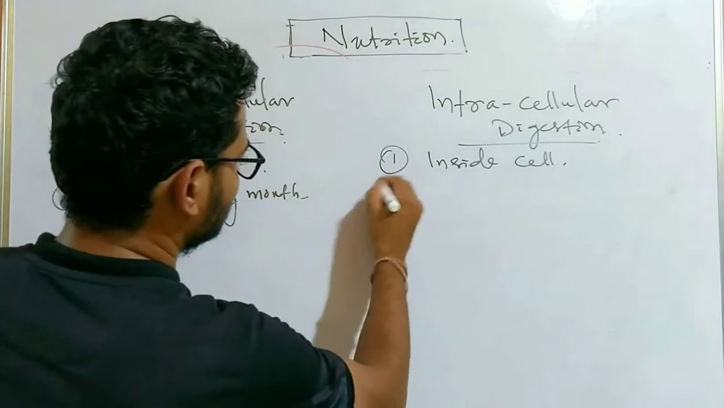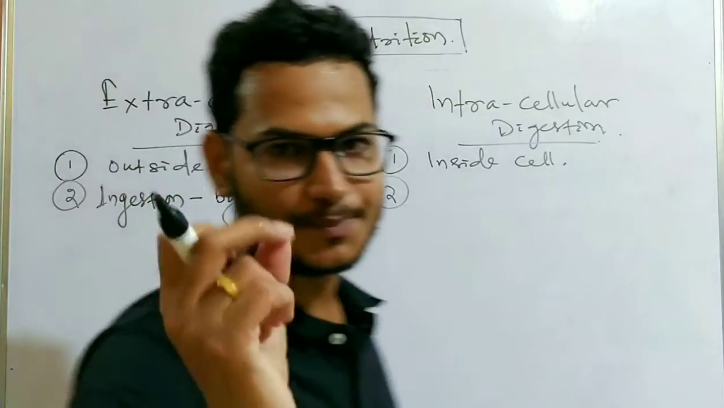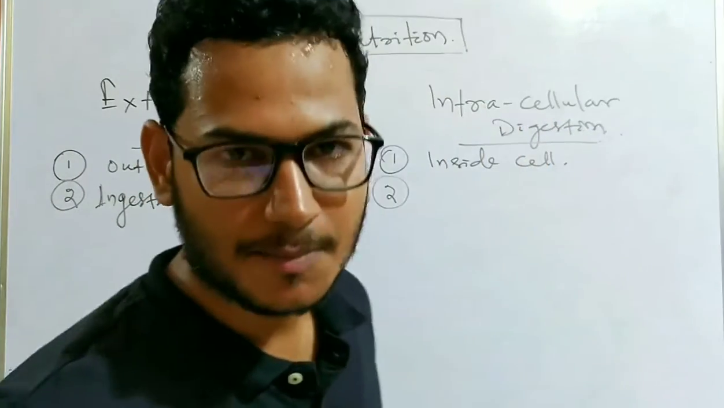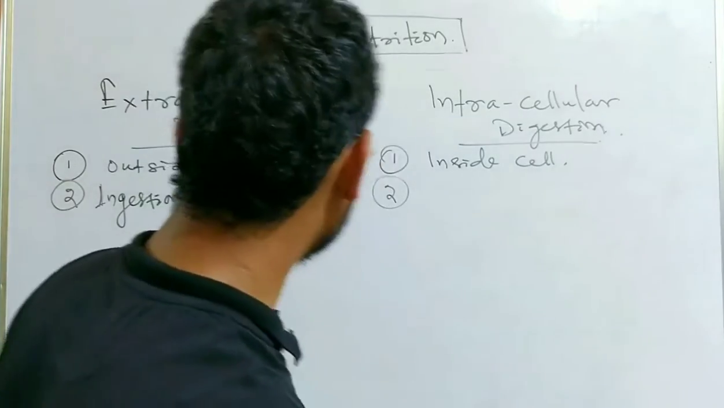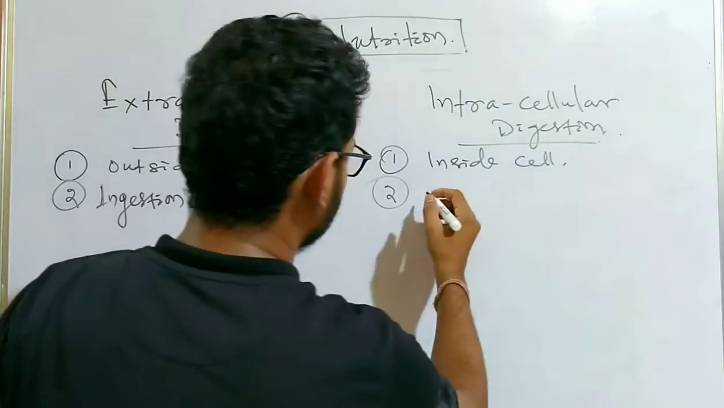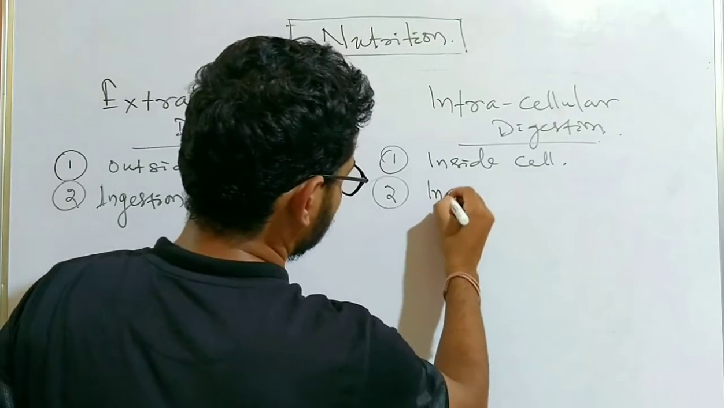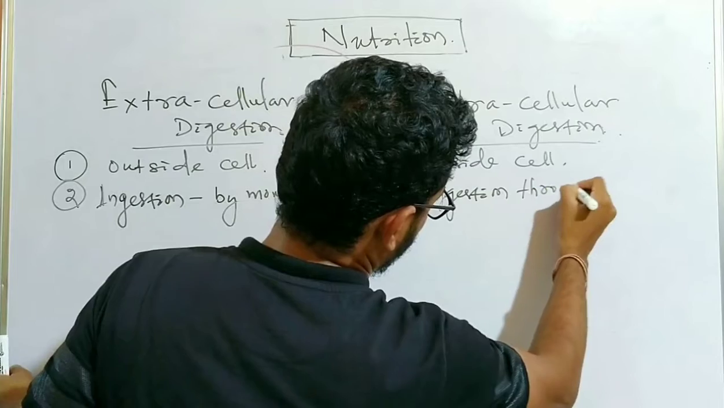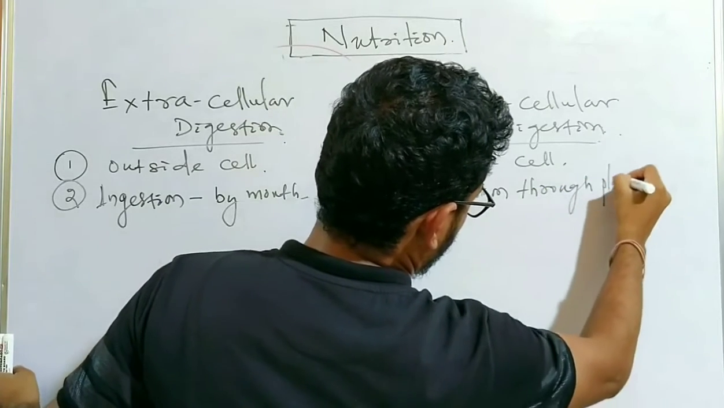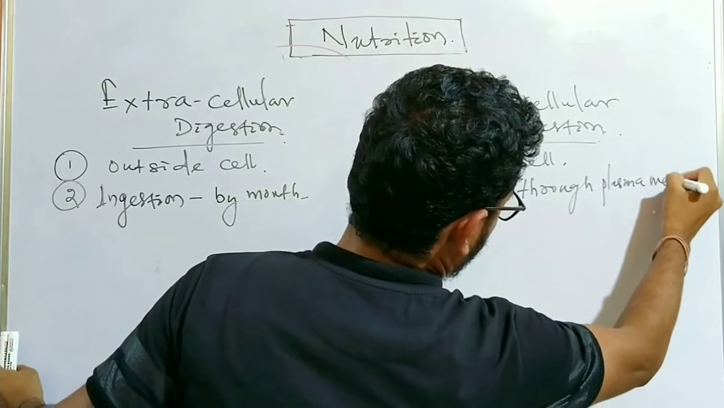In case of intracellular digestion, the food enters into the cell through certain pores present in the plasma membrane. Ingestion is through the plasma membrane.